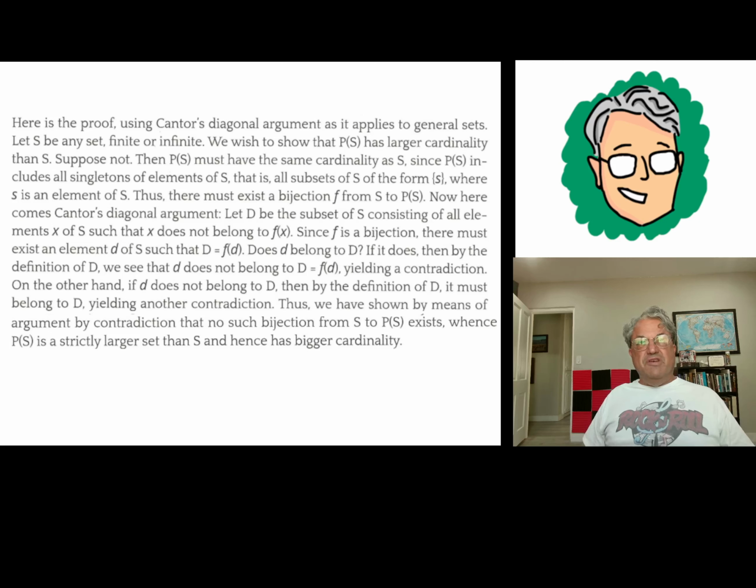So we just proved that aleph naught is strictly less than aleph 1, strictly less than aleph 2, and so on, ad infinitum. So that proves there's infinitely many infinite cardinal numbers.